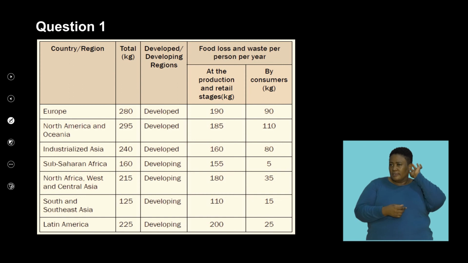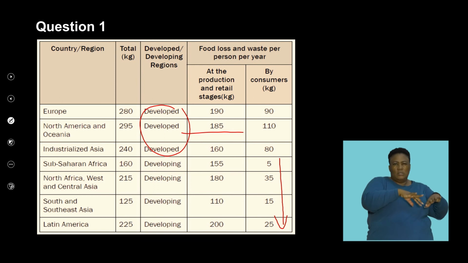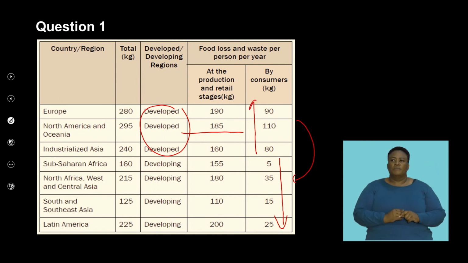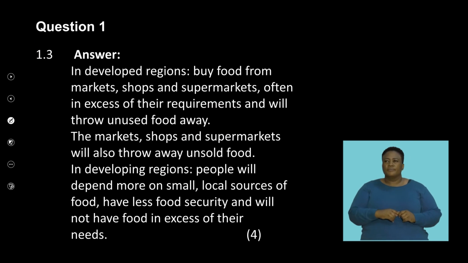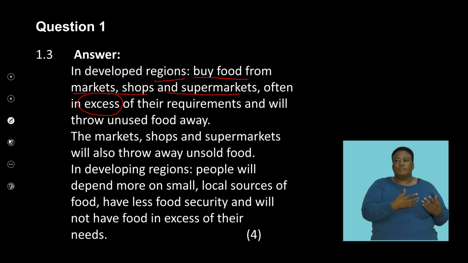And I've done that in the next slide, where I pointed out that if you look at these, the wastage is significantly lower. However, if you look at these developed countries, you can see that it's significantly higher when we compare them by each region. So what does this mean? In developed regions, people buy food from markets, shops and supermarkets, often in excess. And this will be unused or thrown away.